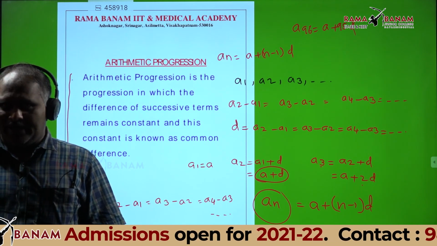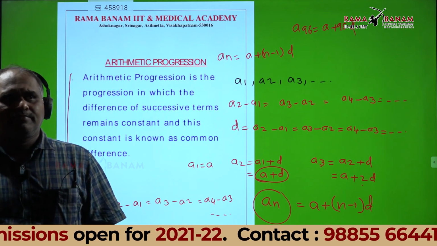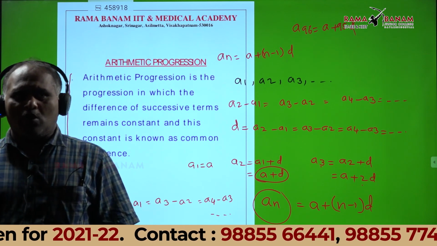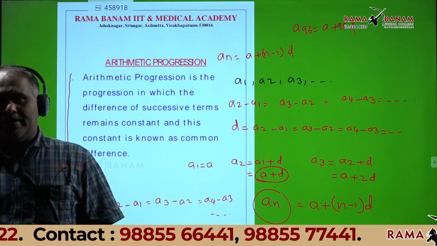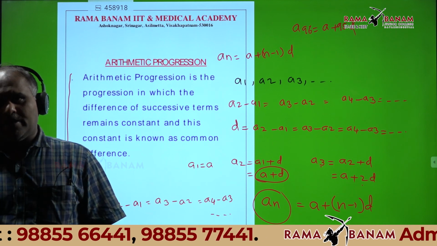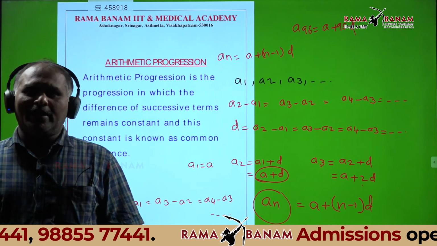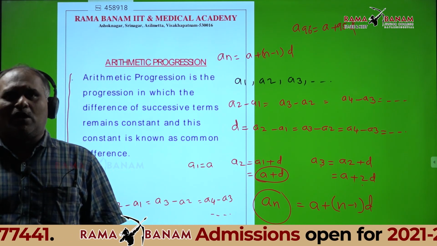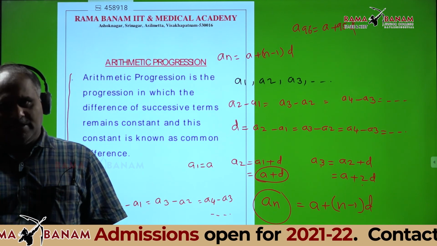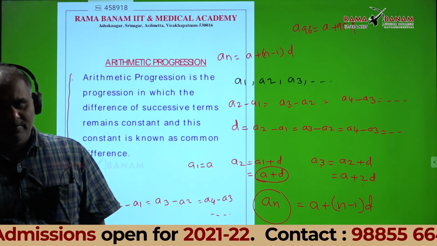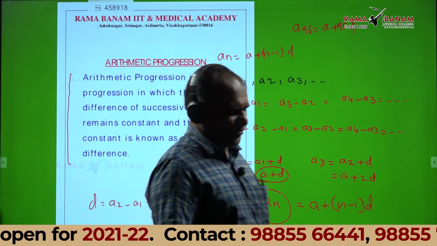Very important. Understood? Yes, sir. Those points I can explain after. Some questions also I can explain tomorrow. Today you learn only the formulas. Don't learn anything else. Okay? Yes, sir.